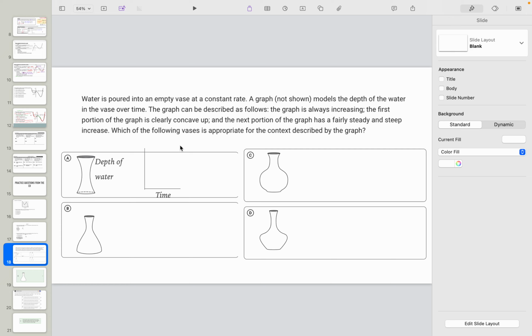When you're ready, restart. I hope that you got B, because it says the graph is always increasing, right? C and D are going to have a place where they're not always increasing. And this one too, because the depth is going to go faster up to a certain point, and now it's going to go slower.